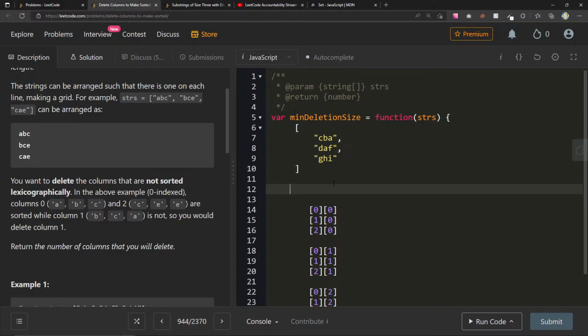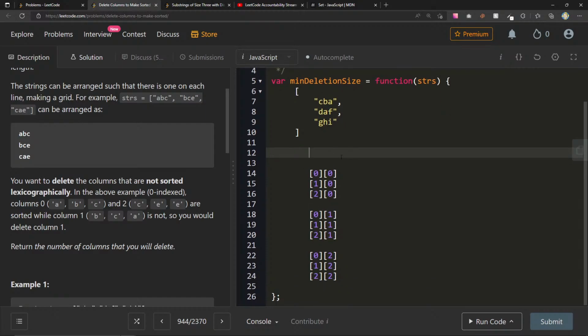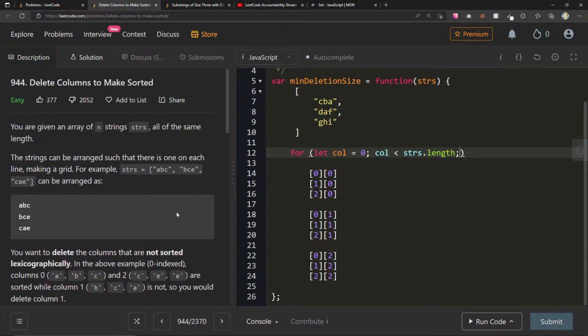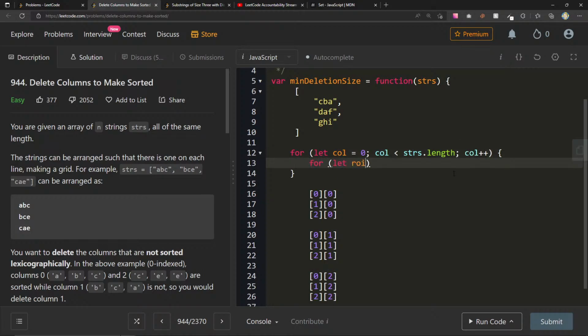Let's set up our loop first, right? So 0, 1, 2, 0, 0, 0. I'll set this up like for let column equals 0, column less than strs.length, column plus plus. I'm going to do columns outside. Oh, but wait, this is not actually... no, yeah, that should be fine. Then for let row equals 0, row less than strs.length, row plus plus.